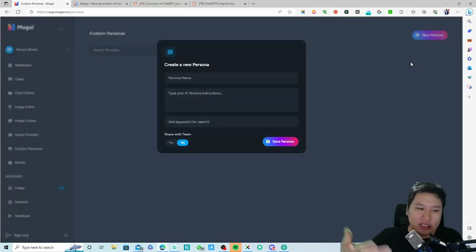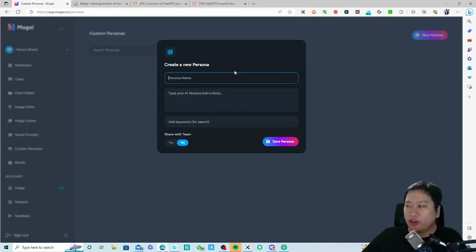The first thing is that you can click on the new persona button and type in the persona that you want to create. I'm just trying to think of a persona that Magai doesn't have, because there are many personas that they have created so far.